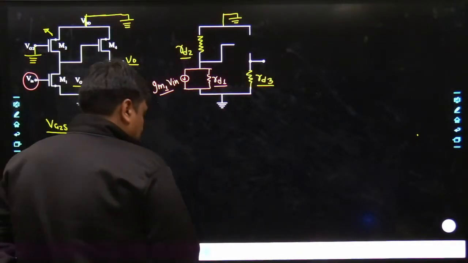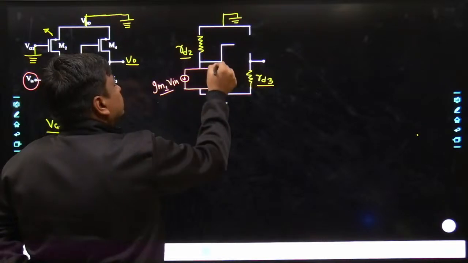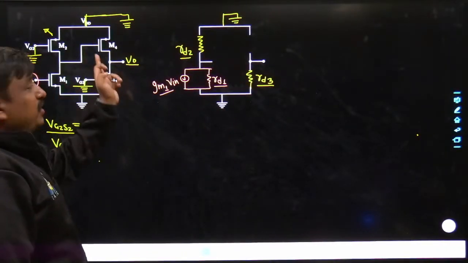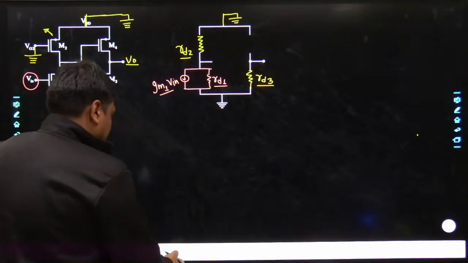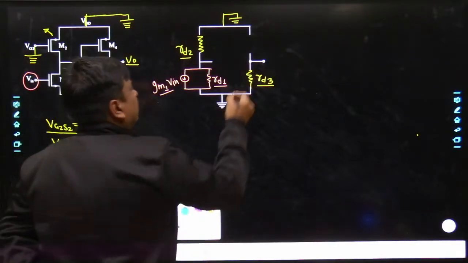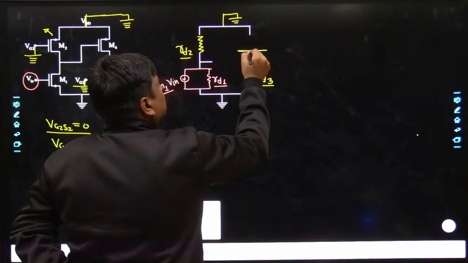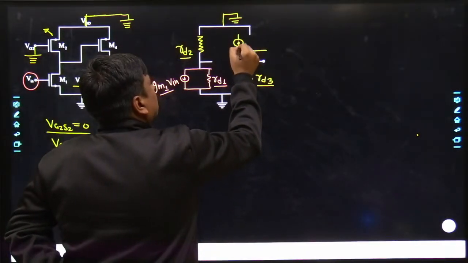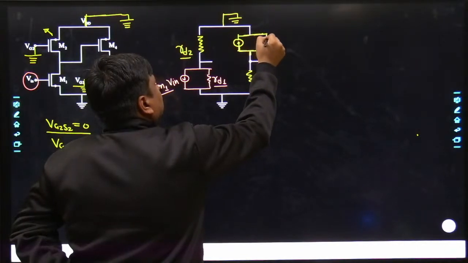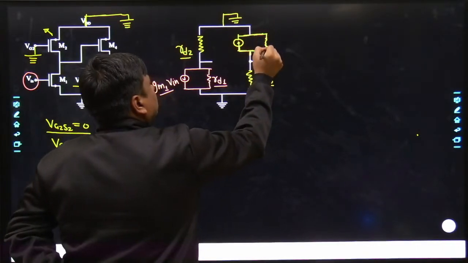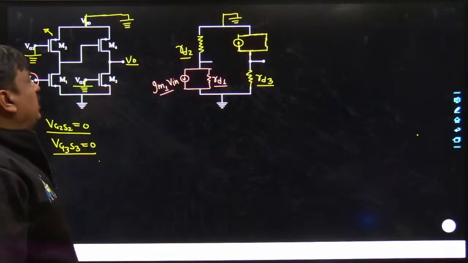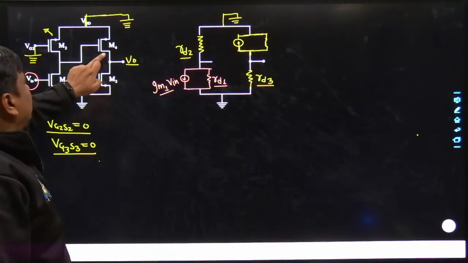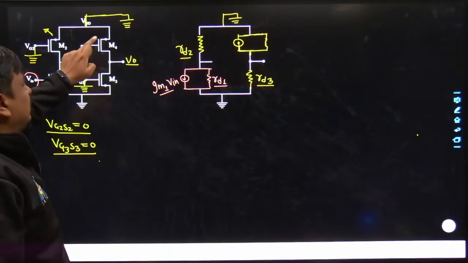So tell me, how would the complete model be? In between drain to source, there would be a replacement. The direction of current is utterly important. If you make a mistake somewhere, you are just out. The flow of current would be from drain to source. The drain terminal is this terminal, the source terminal is nothing but this terminal.